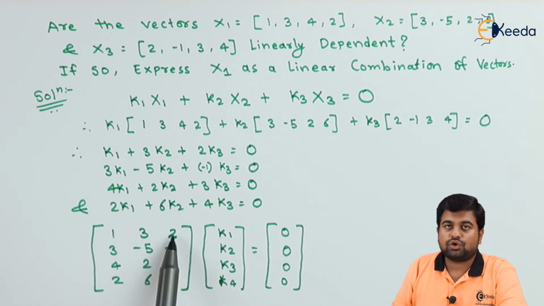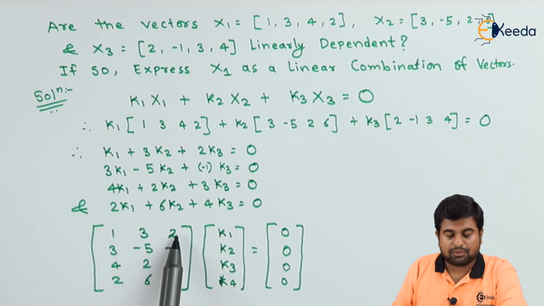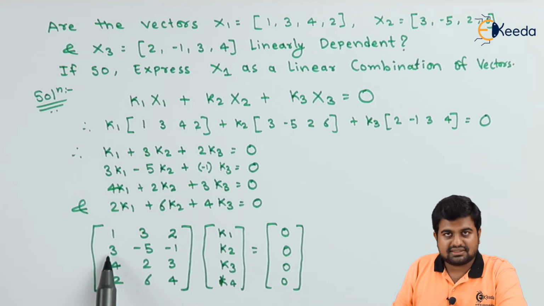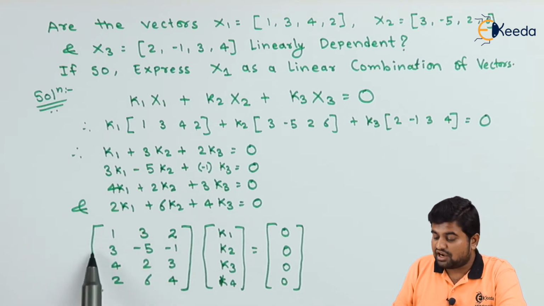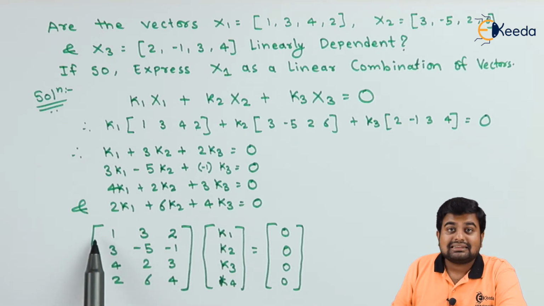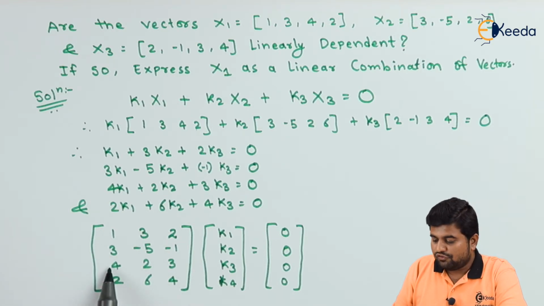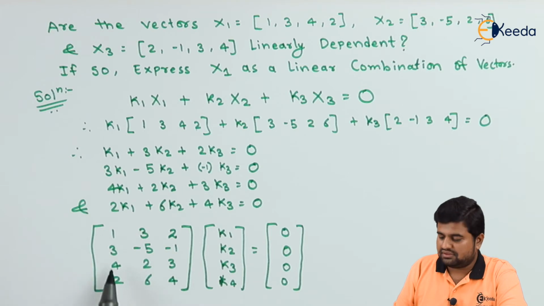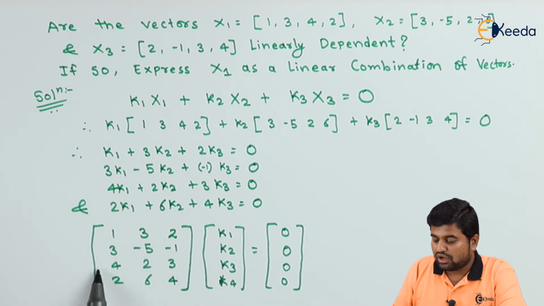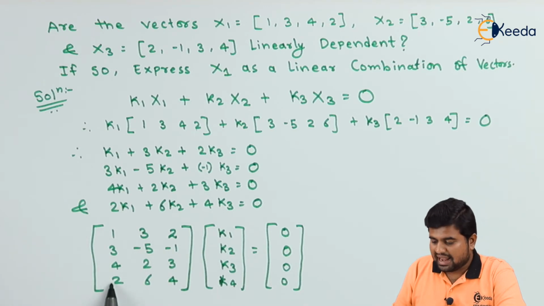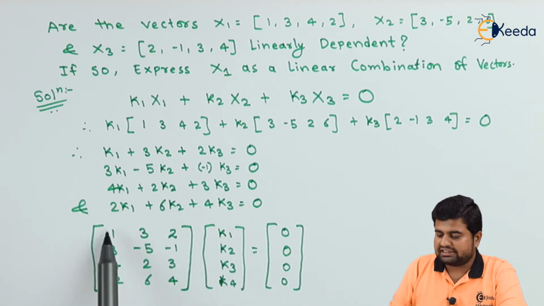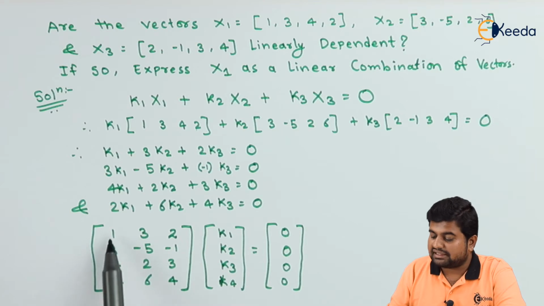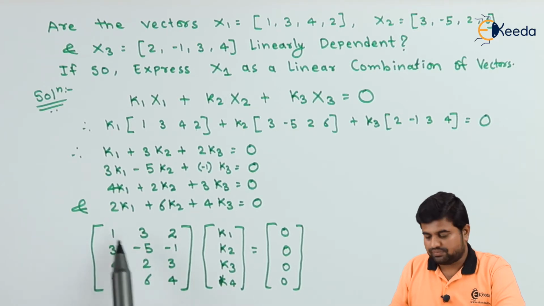This row is not going to get changed throughout this problem. So to change this 3 we perform R2 minus 3R1, then R3 minus 4R1, and last but not the least R4 minus 2R1. So let us solve.